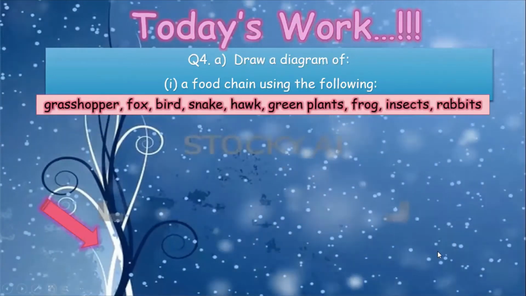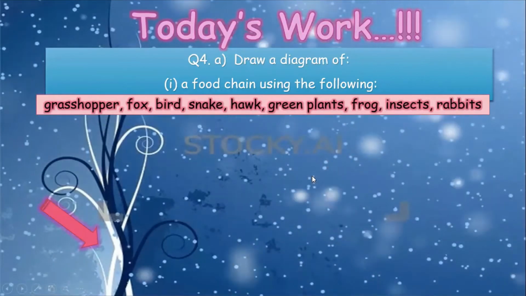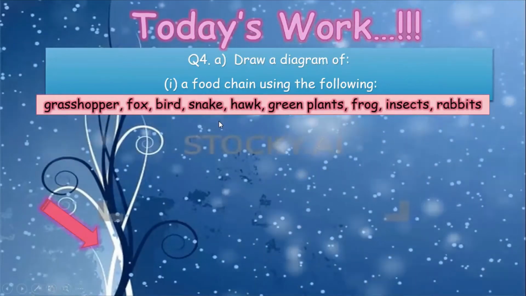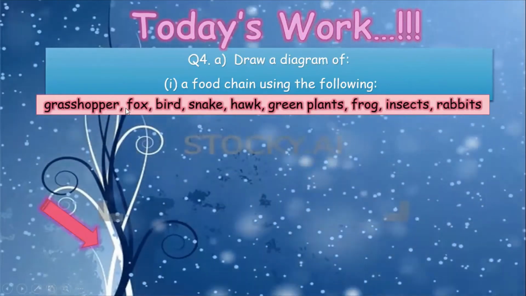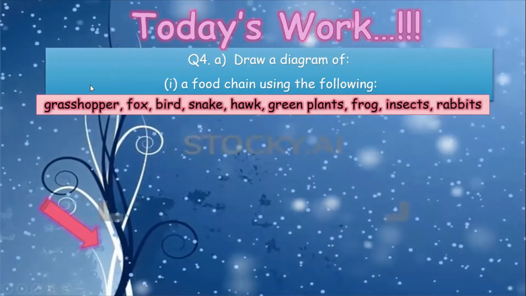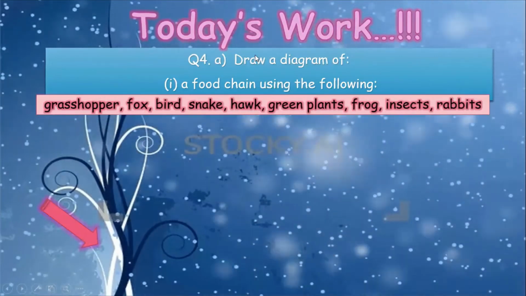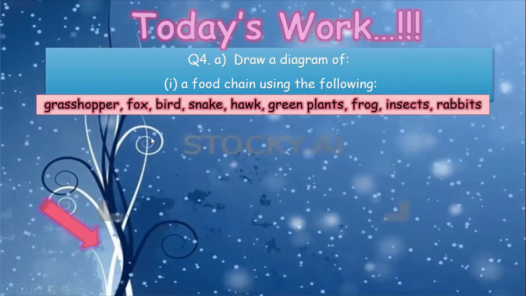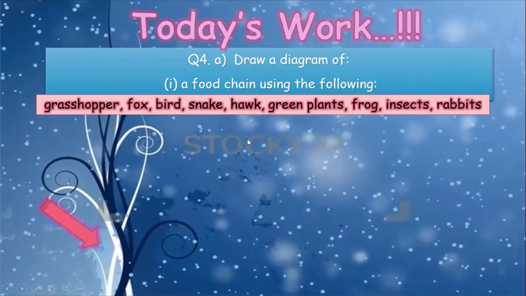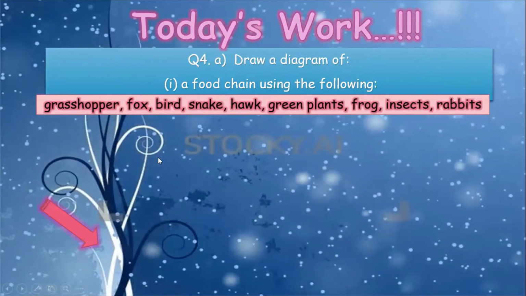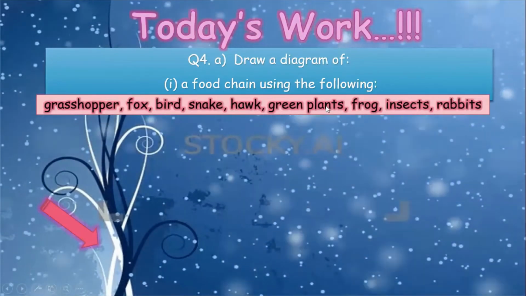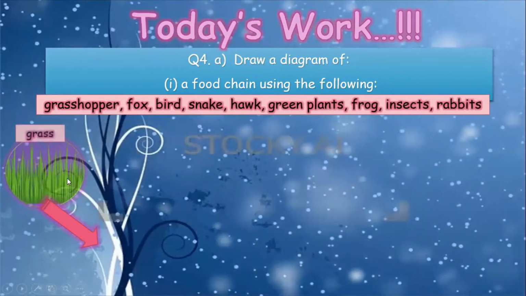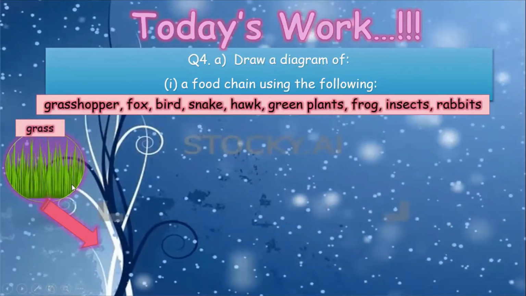Now we are moving on to today's work, which is about a diagram of a food chain using the following. You can use all of them, or you can use only a few, so you can make a food chain for 3, for 4, or for 5. Every food chain starts from a green plant. So I'm starting from green plants, taking grass as the green plant.